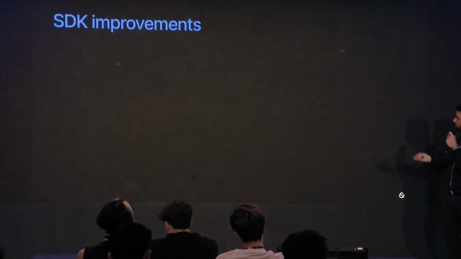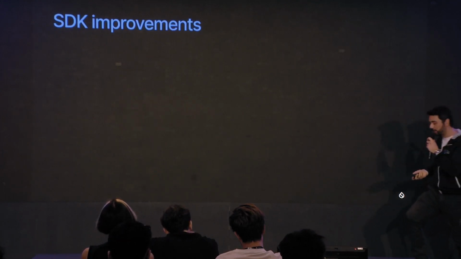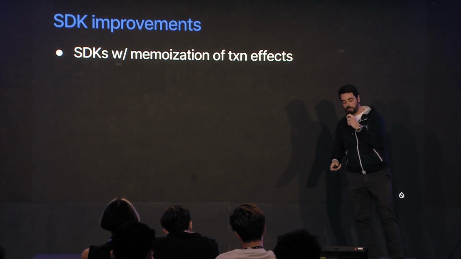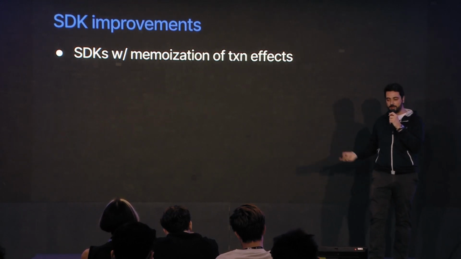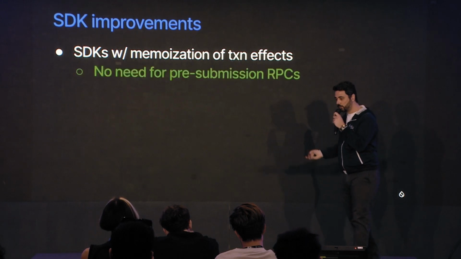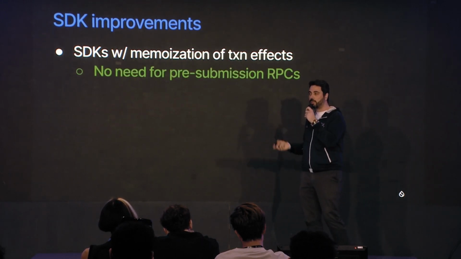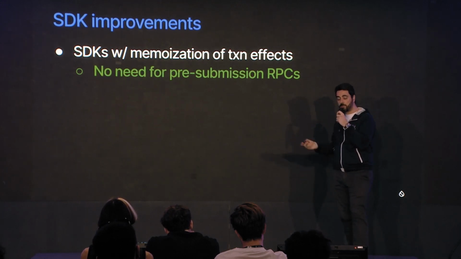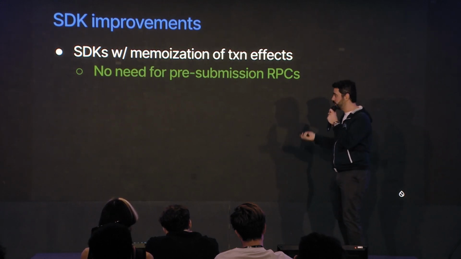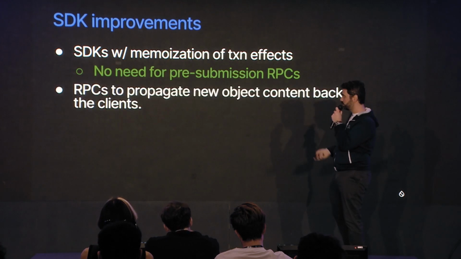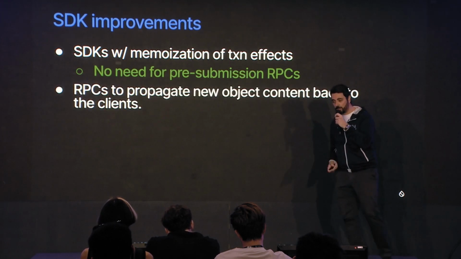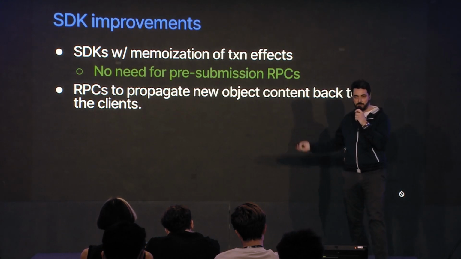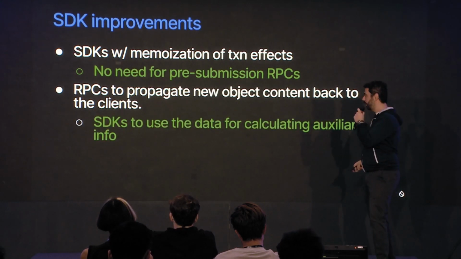We are also working to improve that story by making improvements to our SDKs. One of the improvements that the team is working on is memoizing the transaction effects. That will eliminate the need, at least in the common case, to use the pre-submission RPCs to get, for instance, the latest object versions, and also the RPCs to propagate the new object content back to the clients after execution.